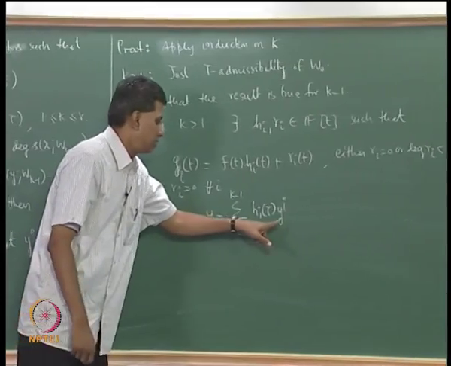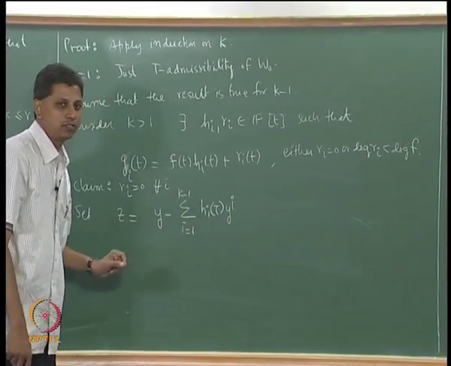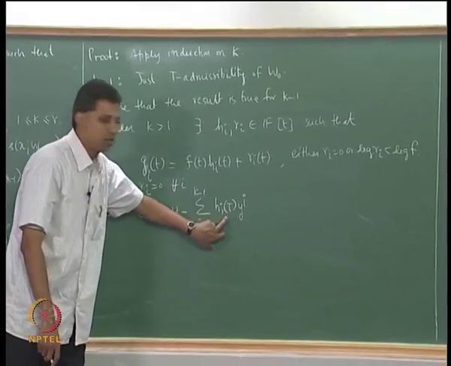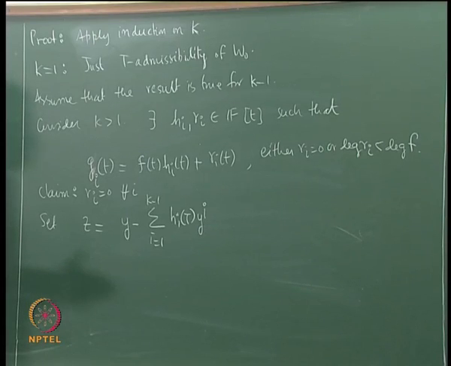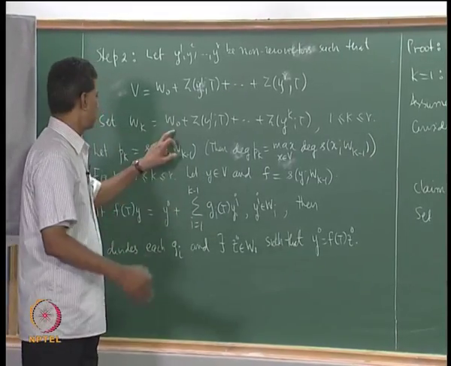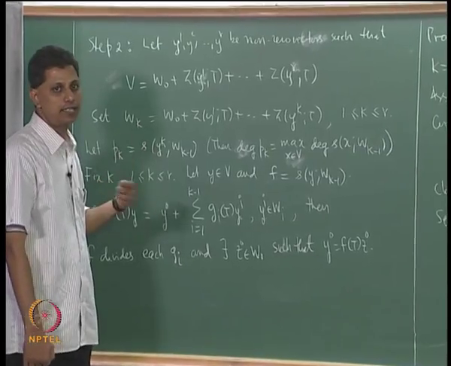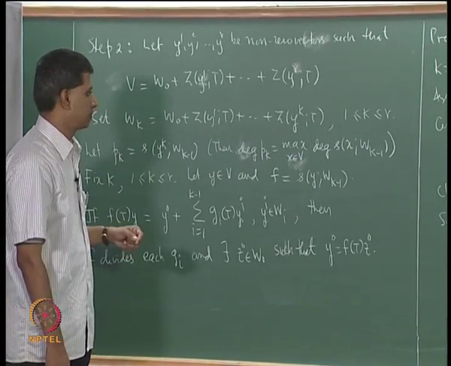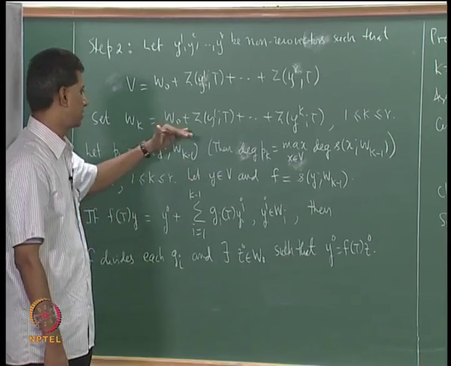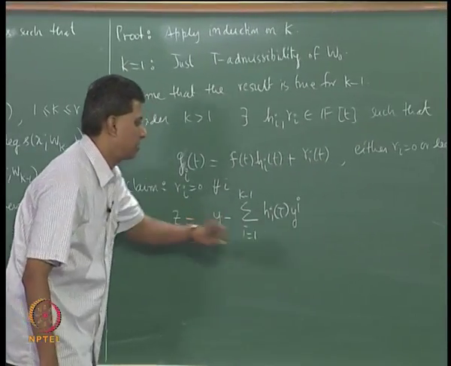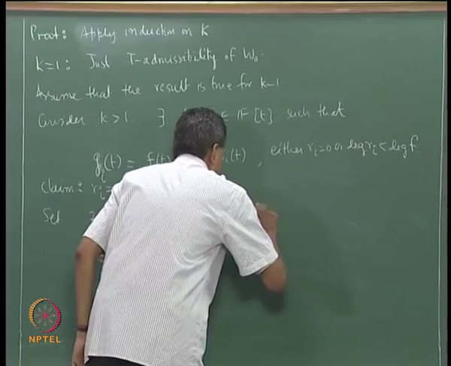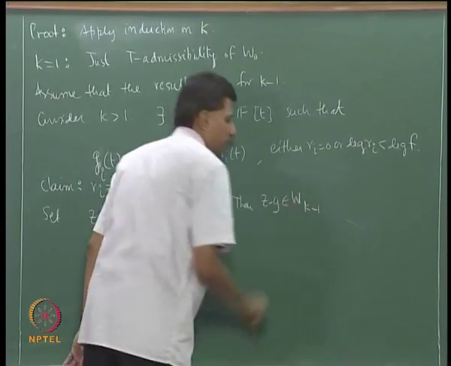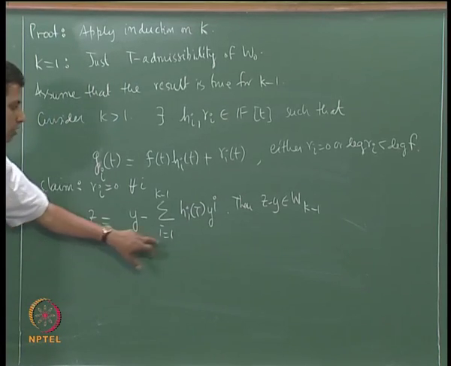Look at y_i, they are taken from i equal to 1 to k minus 1. Can you see that this whole thing belongs to W_{k-1}, because W_k has this property that W_{k-1}, W_{k-2}, etc. are all contained in W_k. It is a kind of nested sequence of subspaces: W1 contained in W2 contained in W3, etc. So each of these terms will belong to W_{k-1}, the last one, and so the difference z minus y belongs to W_{k-1}.